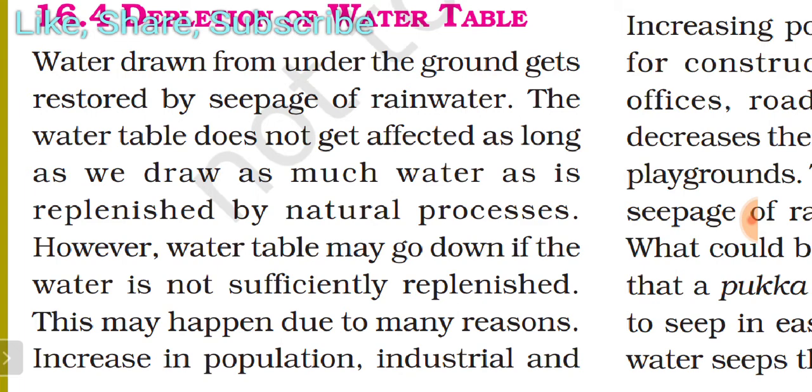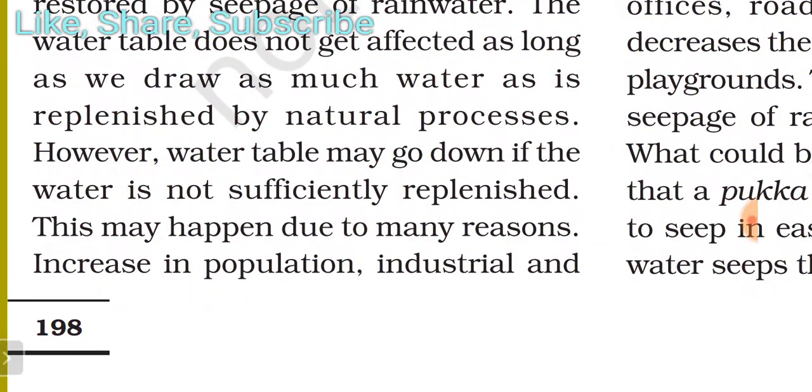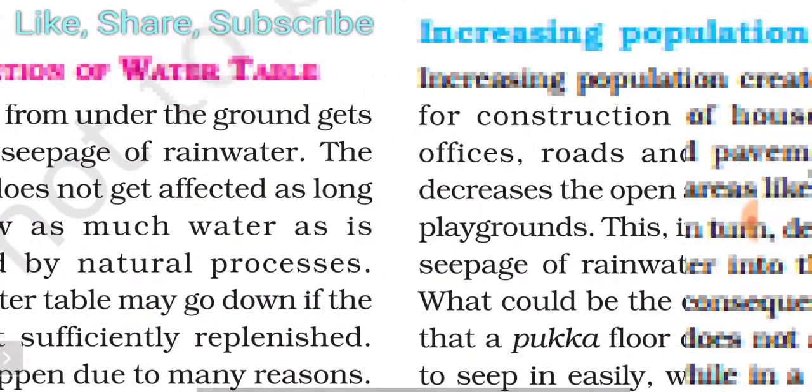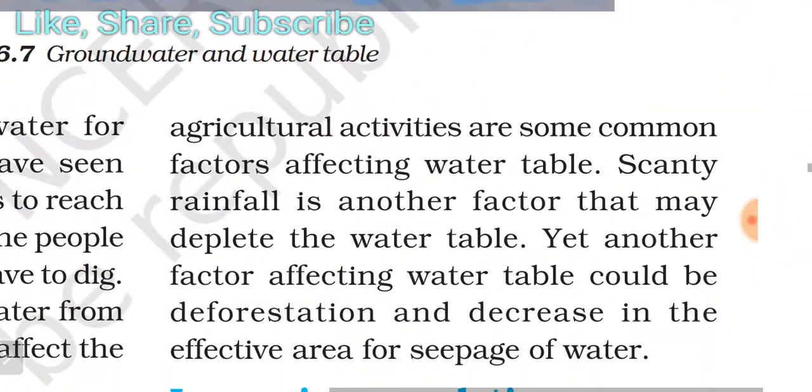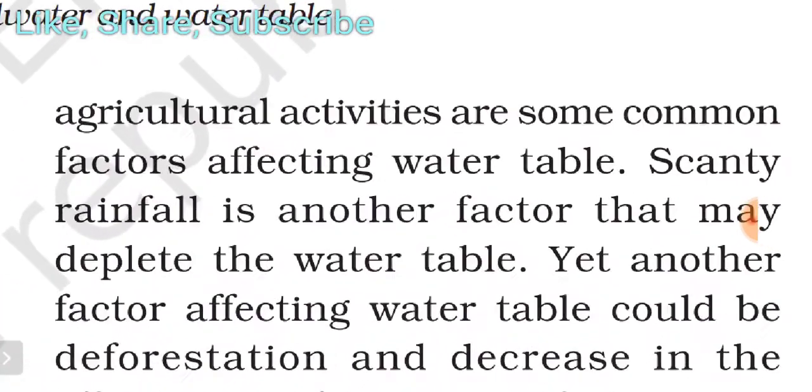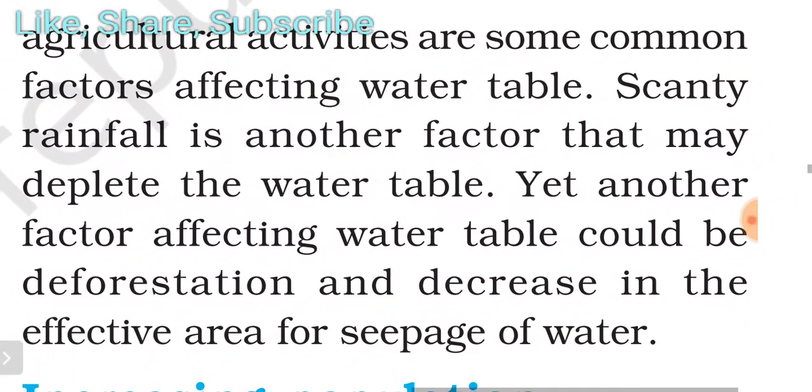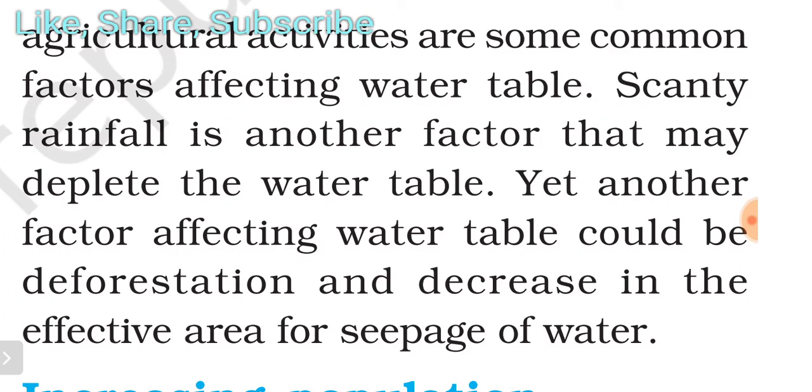This may happen due to many reasons. First reason, increase in population, industrial and agriculture activities are some common factors affecting the water table. Scanty rainfall is another factor that may deplete the water table. Yet another factor affecting the water table could be deforestation and decrease in the effective area for seepage of water.